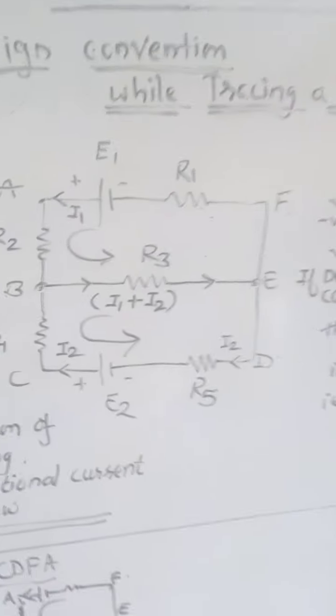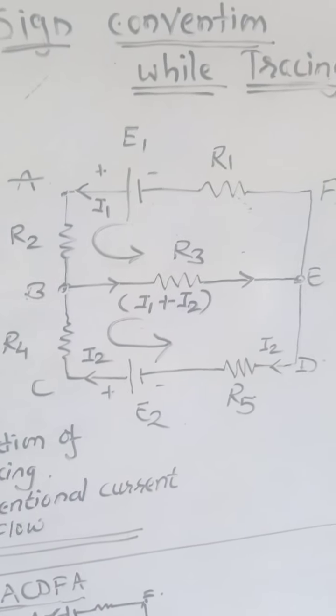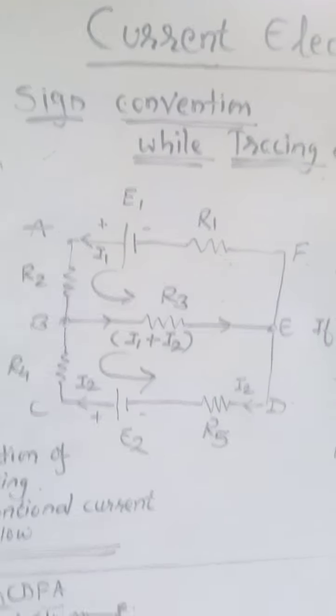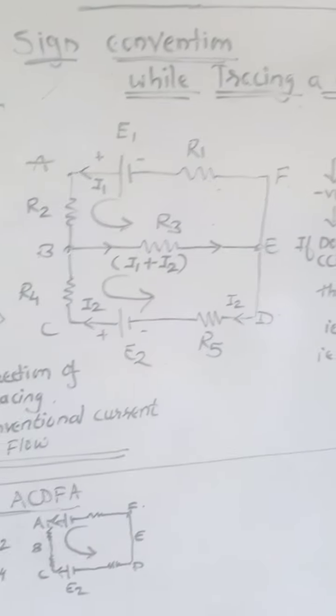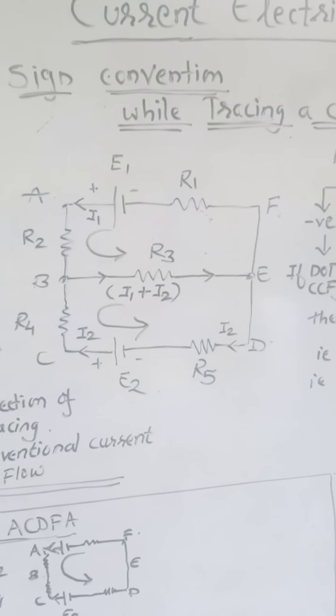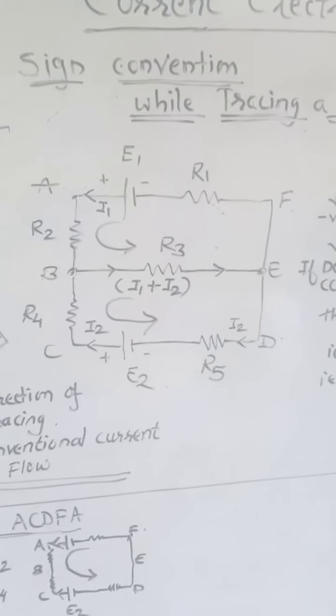Now this is the circuit. If you look at it properly, you will come to know that the circuit goes A, B, C, D, E, F, again back to A. Now, if you use the basic term junction, you can understand.